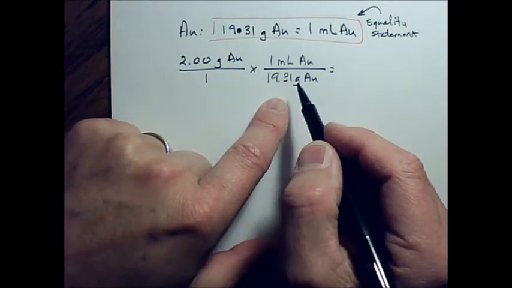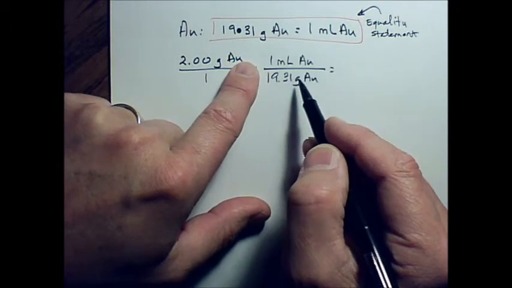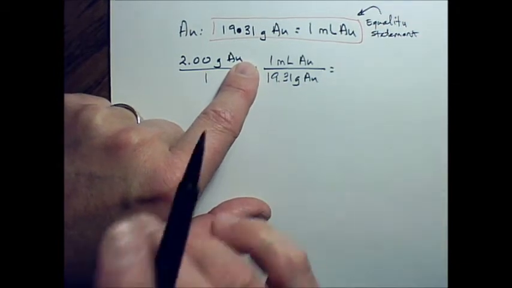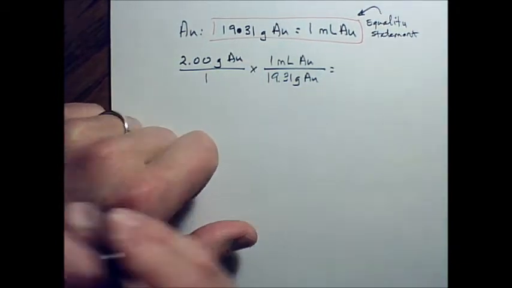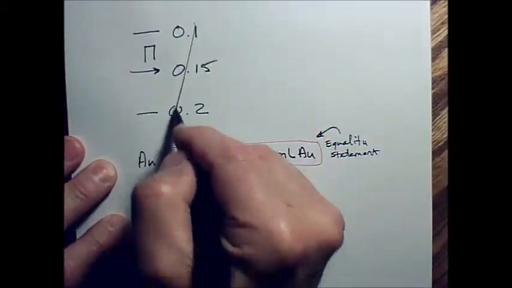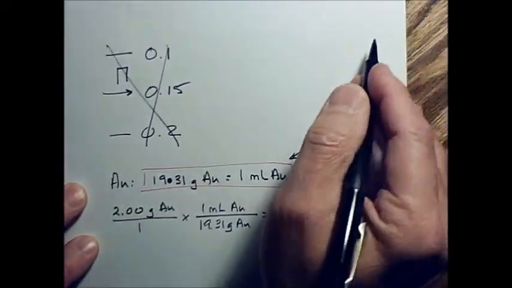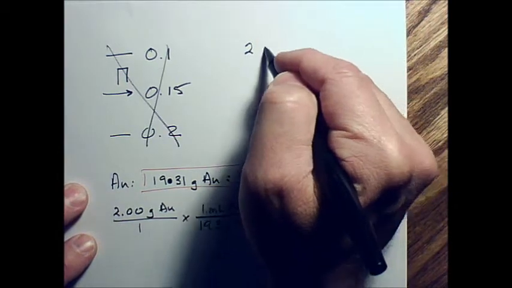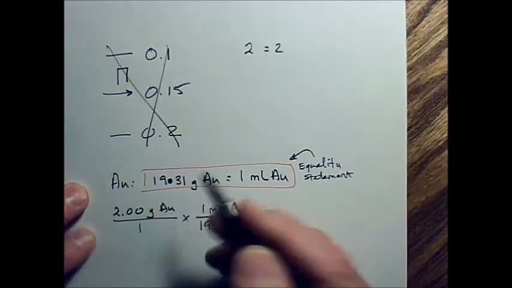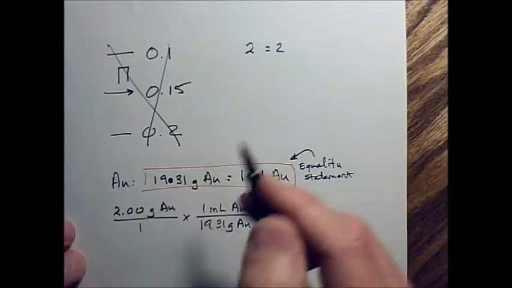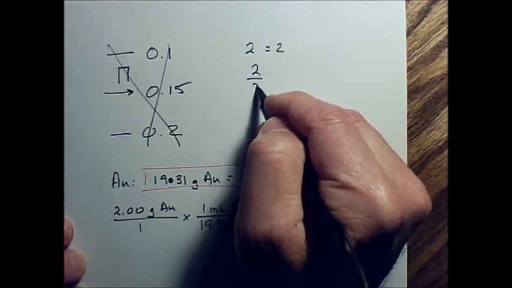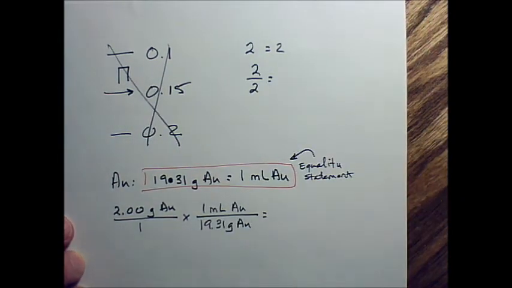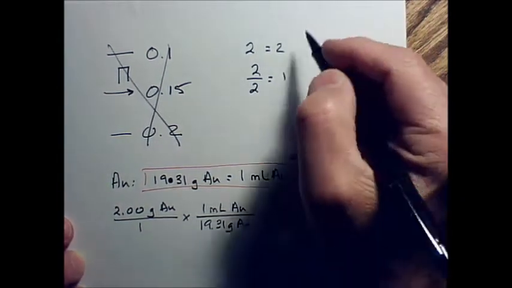Anytime I have two things that are equal and I put them in a fraction, I need to know what is the value of that fraction. For example, suppose I put, let me mark this off because I'm not working with this anymore. Suppose I put 2, which is equal to 2, right? Would you everybody agree that's true? Okay. And I put those in a fraction like this. What is that fraction equal to? 1. Oh, good. See? All right.